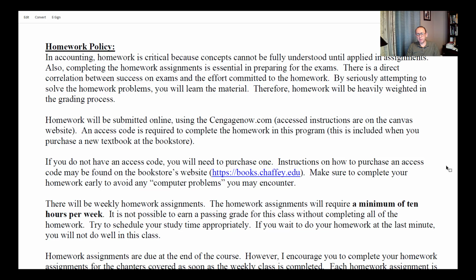I'm not going week by week, but I still encourage you to work on the homework on a weekly basis, because if you don't, you'll feel like you have a lot of homework assignments that you didn't complete, and it's going to be very difficult to catch up. So do yourself a favor, don't procrastinate, and on a weekly basis just complete the homework assignments related to that week.